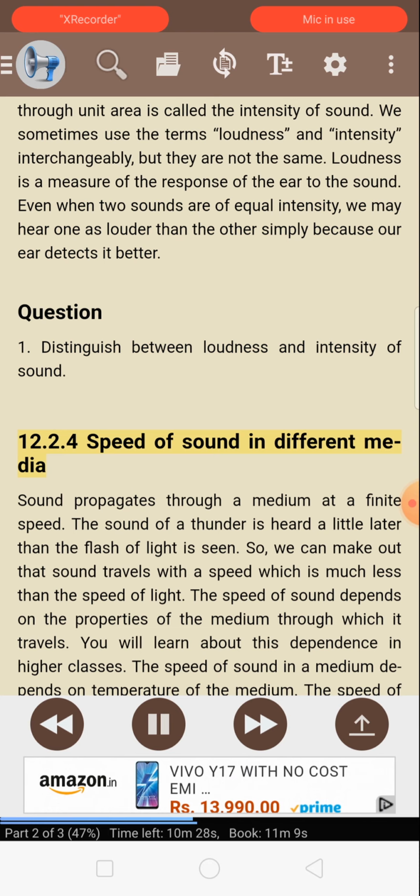12.2.4 Speed of sound in different media. Sound propagates through a medium at a finite speed. The sound of a thunder is heard a little later than the flash of light is seen. So, we can make out that sound travels with a speed which is much less than the speed of light. The speed of sound depends on the properties of the medium through which it travels. You will learn about this dependence in higher classes.